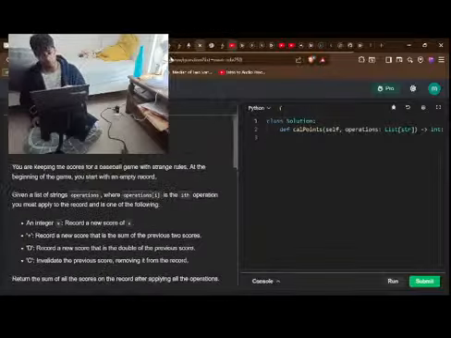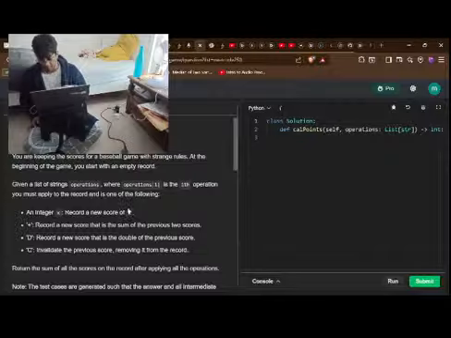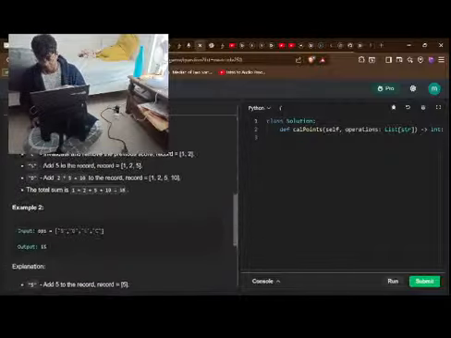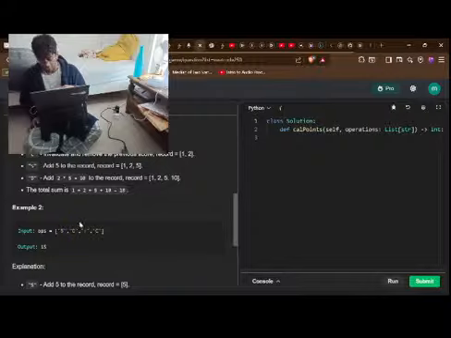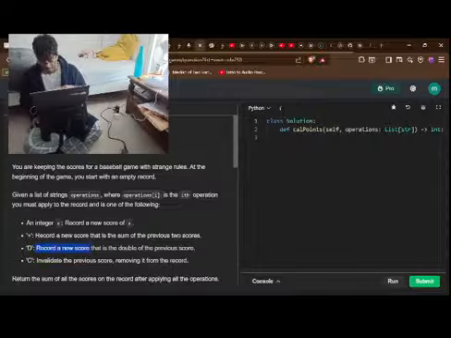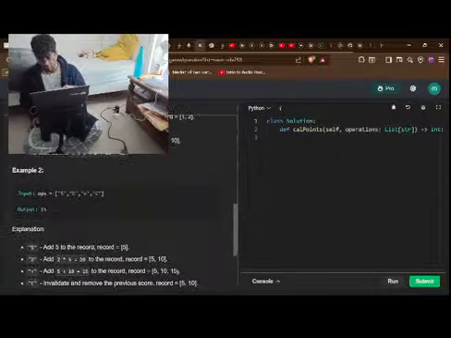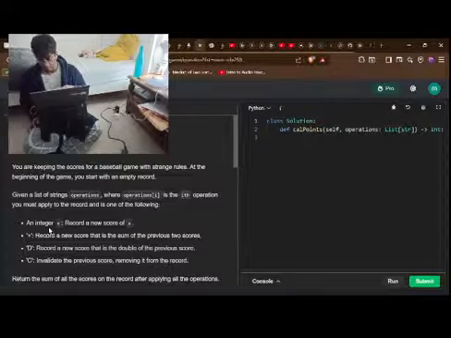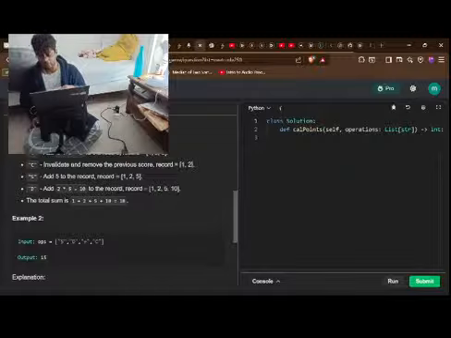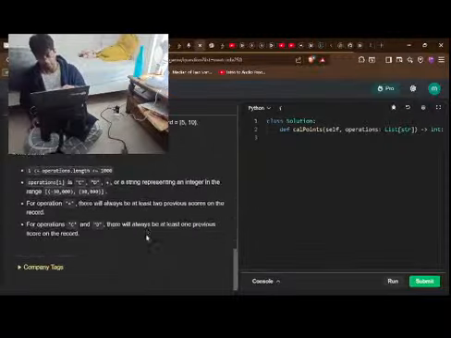Invalidate. Okay, what is going on? X is a new score. This number is a new score. 5 plus... I need to double the previous. That will be 15. Record a new score that is the sum of previous two scores. That will be 15. 30. And this kind of cancels it out.